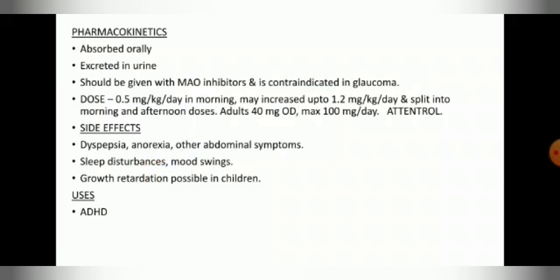Pharmacokinetics: absorbed orally, excreted in urine, should be given with MAO inhibitors and is contraindicated in glaucoma. Dose: 0.5 mg per kilogram per day in the morning, may increase up to 1.2 mg per kilogram per day and split into morning and afternoon doses. Adults: 40 mg OD, maximum 100 mg per day.